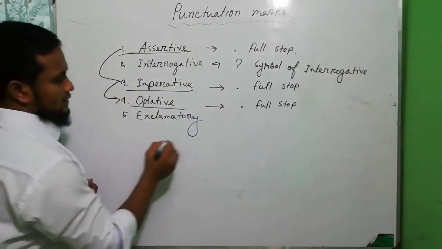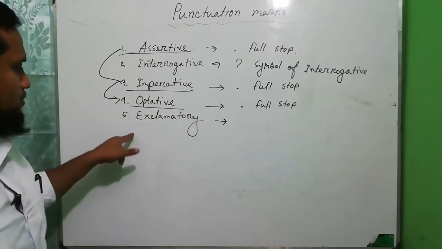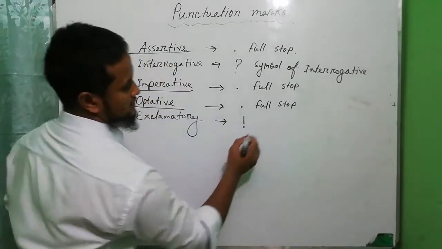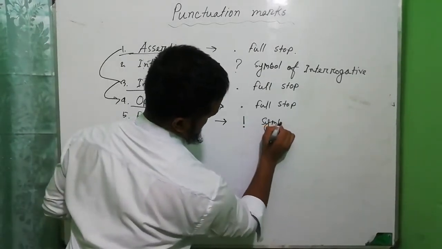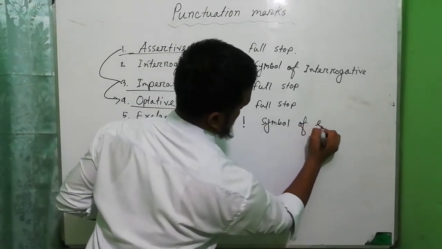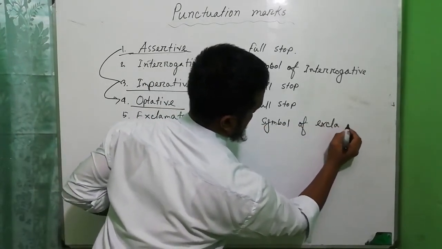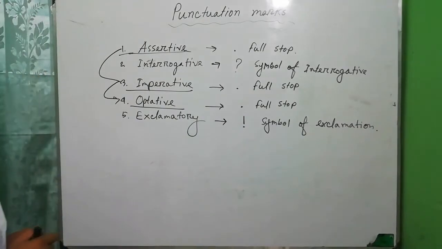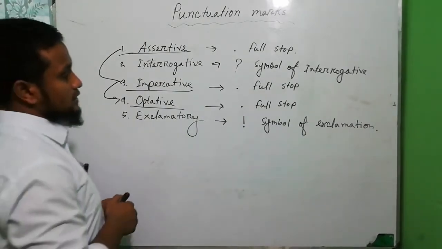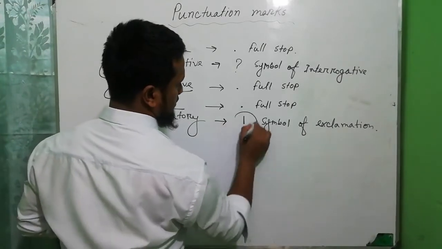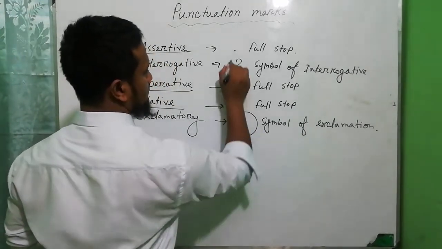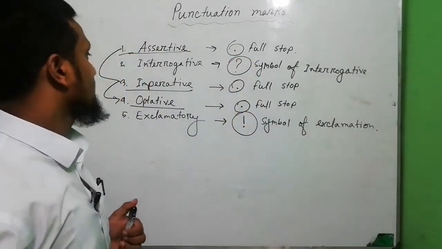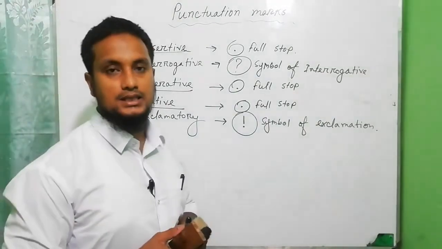And in the end of exclamatory sentence, we use symbol of exclamation. The student, we found 3 types of punctuation here: symbol of exclamation, full stop, and symbol of interrogative. Now I am going to share the rules of capitalization.